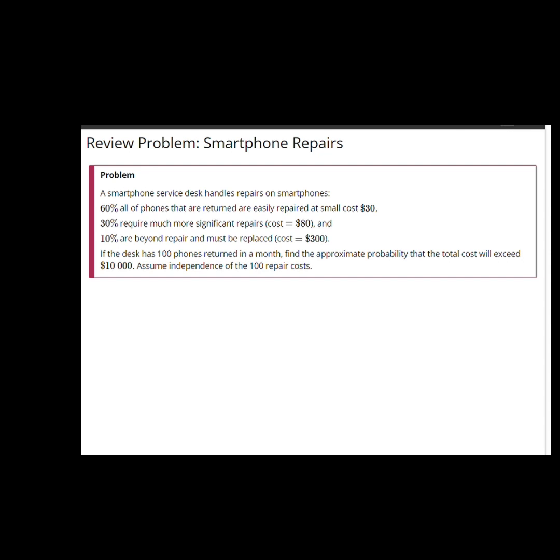Here's a problem you should attempt on your own. A smartphone service desk handles repairs on smartphones, and 60% of them are easily repaired at a relatively small cost, say $30. 30% require more significant repairs. The cost in this case is approximately $80. 10% are beyond repair and must be replaced, and the cost for replacement is $300. Suppose the desk has 100 phones returned in a month. Find the approximate probability that the total cost of repairs will exceed $10,000.